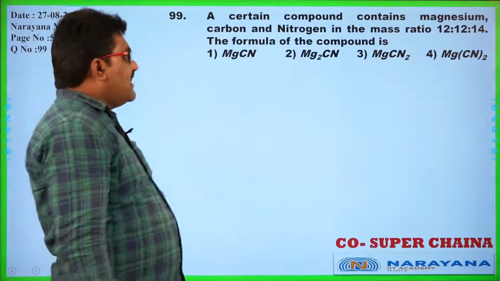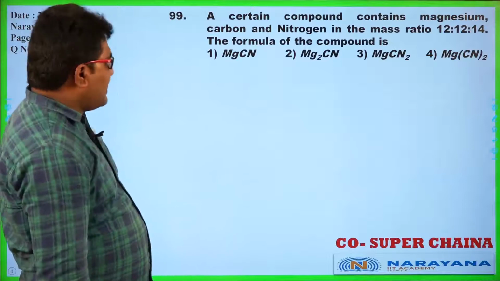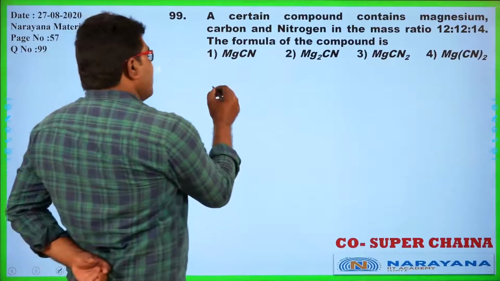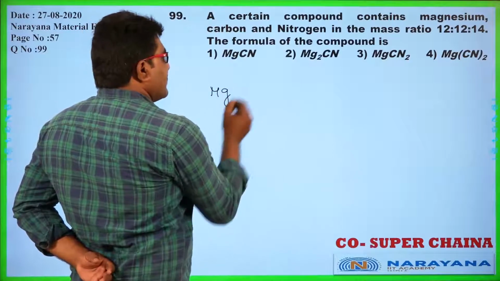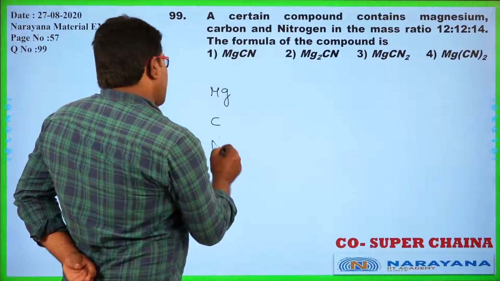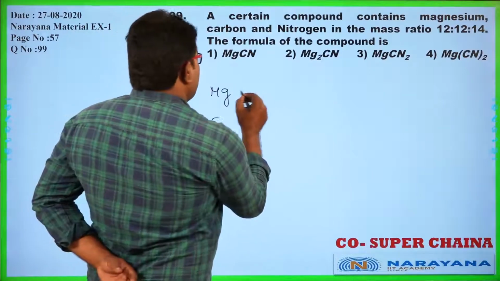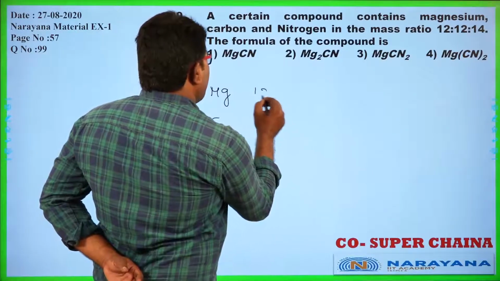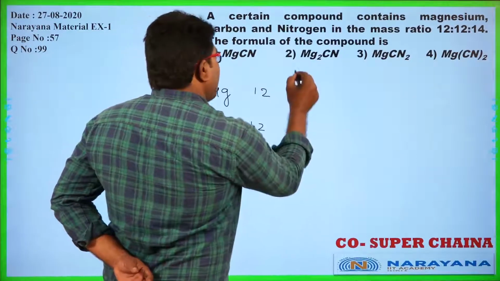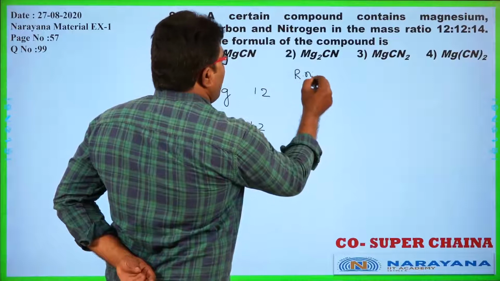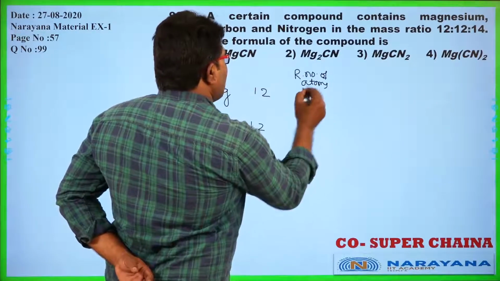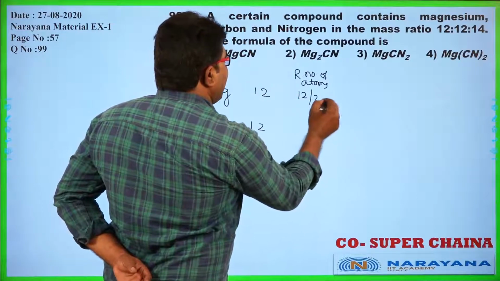A certain compound contains magnesium, carbon and nitrogen in the mass ratio: magnesium 24, carbon 12, nitrogen 14. Now for the relative number of atoms, what shall we do? Divide each by its atomic weight.